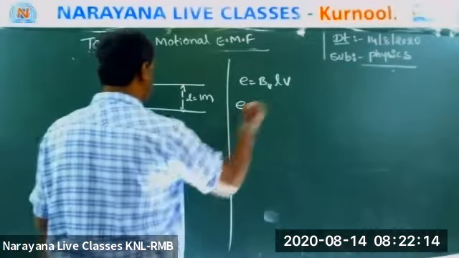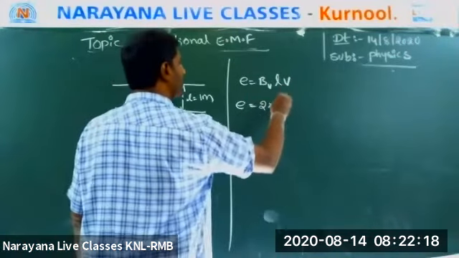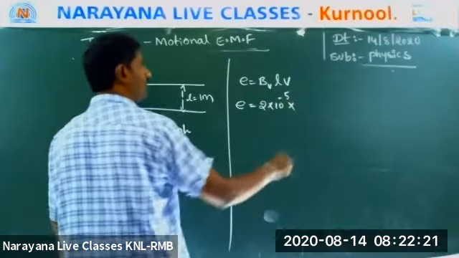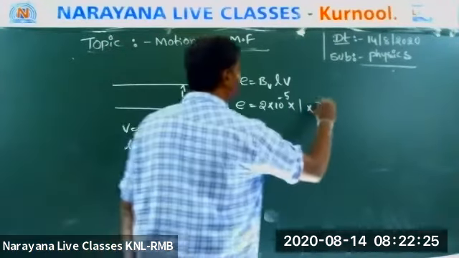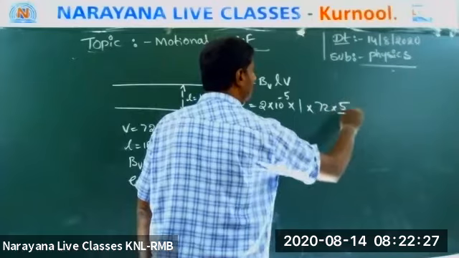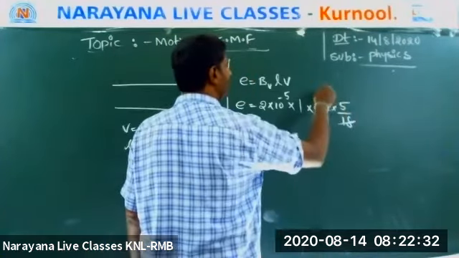Then E is equal to, what is the B now? 2 into 10 to the power of minus 5. What is the V? What is the L? 1. What about V? 72. But kilometer per hour is given, so convert into meter per second. 72 into 5 by 18.